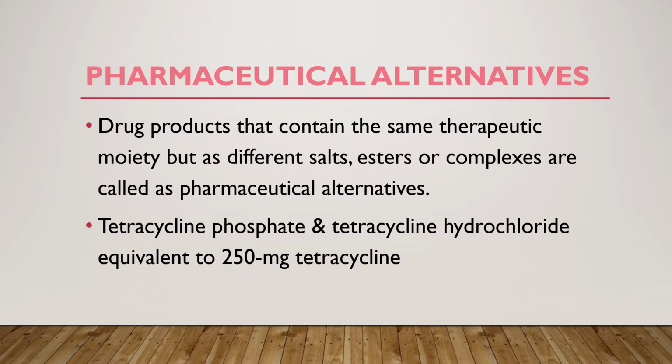Now first of all, coming to pharmaceutical alternatives. What products are called pharmaceutical alternatives? The drug products that contain the same therapeutic moiety but as different salts, esters or complexes are called pharmaceutical alternatives. The example is tetracycline phosphate and tetracycline hydrochloride equivalent to 250 mg tetracycline. Here the therapeutic moiety tetracycline is the same but in different salt forms. One is phosphate and the other one is hydrochloride. Hence, tetracycline phosphate and tetracycline hydrochloride are called pharmaceutical alternatives.